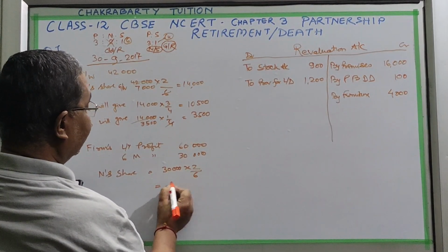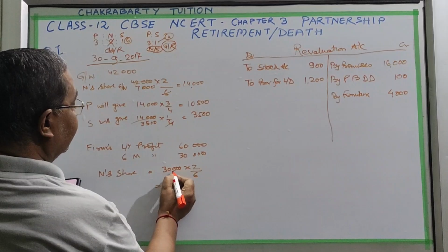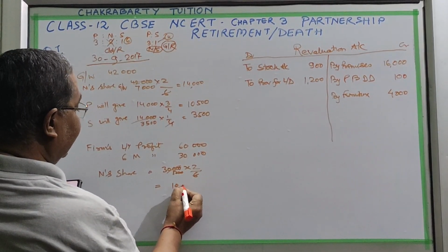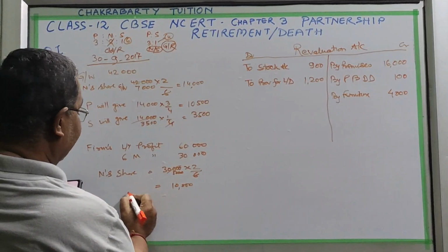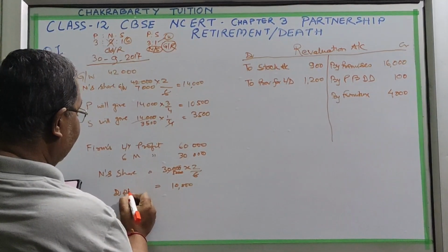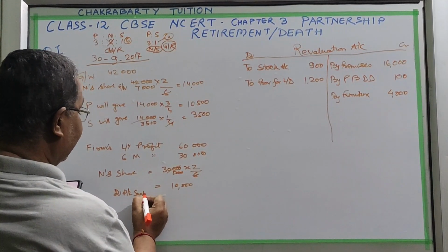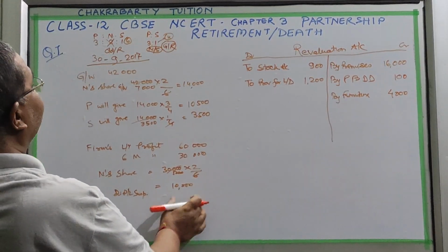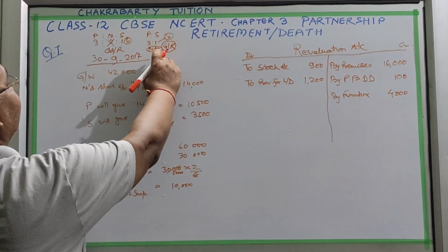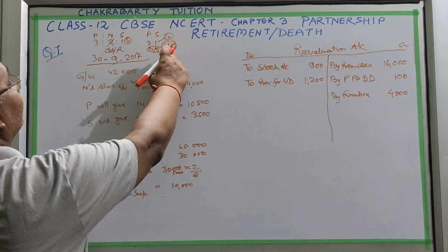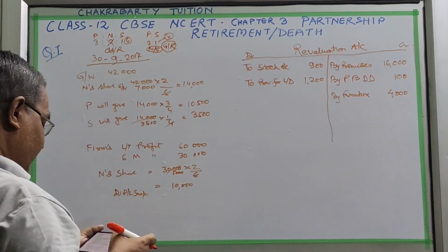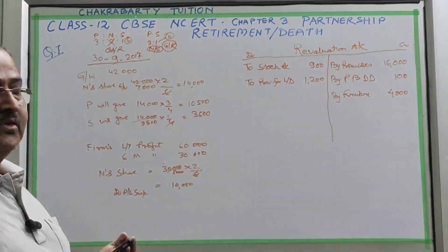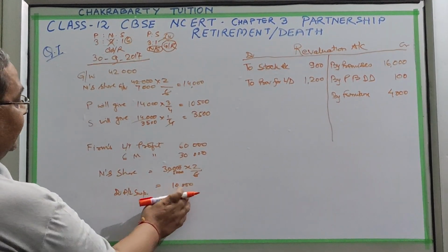So he will get 10,000. We will credit Naresh 10,000 and debit the P&L suspense account. This suspense account is written off by debit to P and S in the ratio of their gain, 3:1.